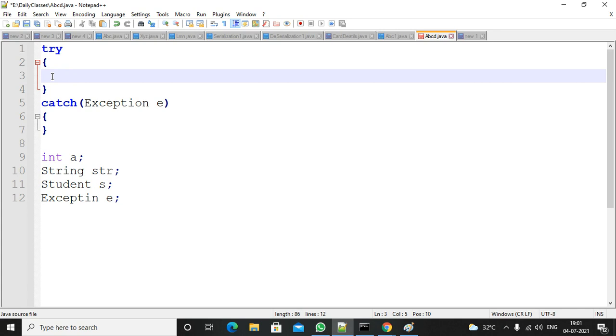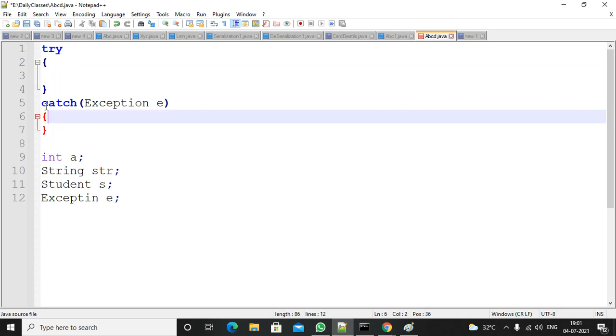So what kind of code? Code where there may be a chance of raising an exception. Suppose you are trying to read a file, so you wrote a file name. Maybe some person deleted that file, so the file is not available. In that case, it is unable to load that file. Yesterday the file was available, today the file is not available. In that case, it will raise an exception. That kind of code you will write inside the try block. Okay. Then what kind of code will you write in the catch block?